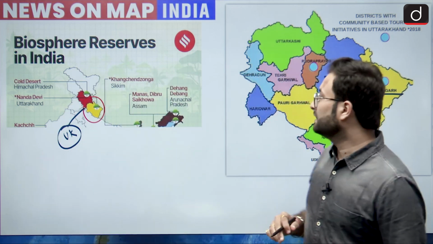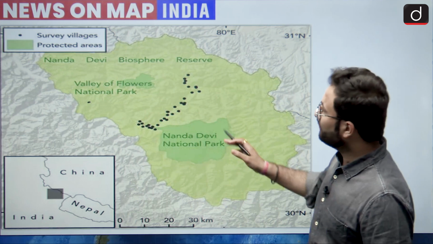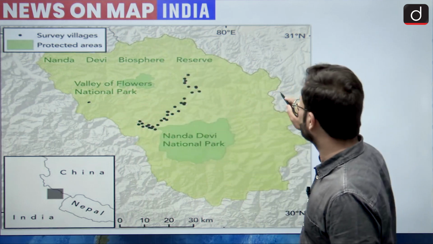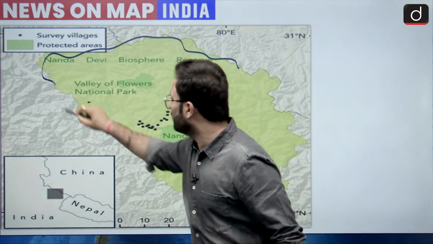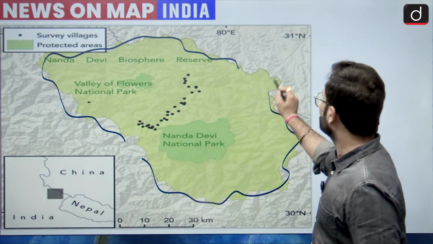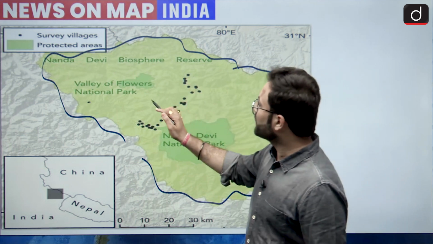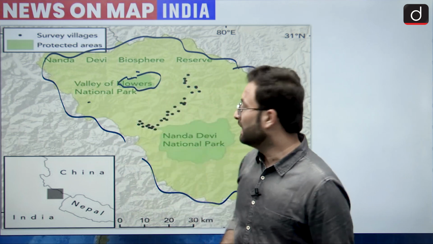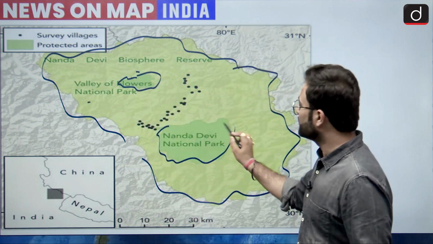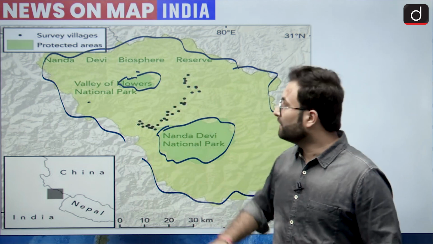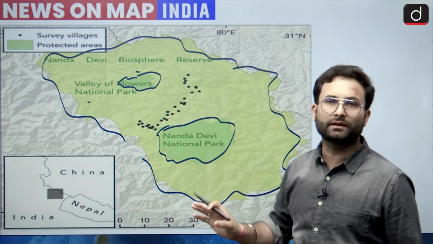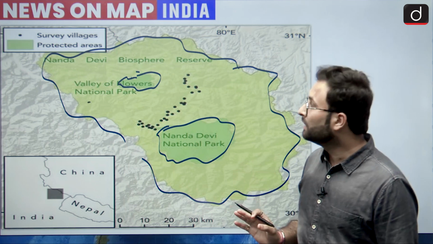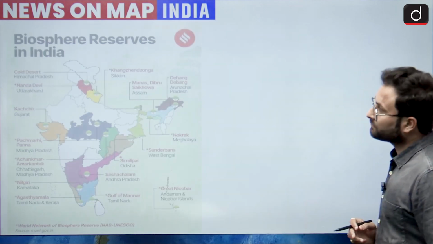Now moving to the second part over here, this is basically your Nanda Devi Biosphere Reserve. This outer boundary is basically your Nanda Devi Biosphere Reserve. Inside this you can see there is a small patch. This is basically Valley of Flowers National Park, and this small patch here is basically Nanda Devi National Park. Okay, and the whole area is called Nanda Devi Biosphere Reserve. I hope this is clear. Now we can move further.